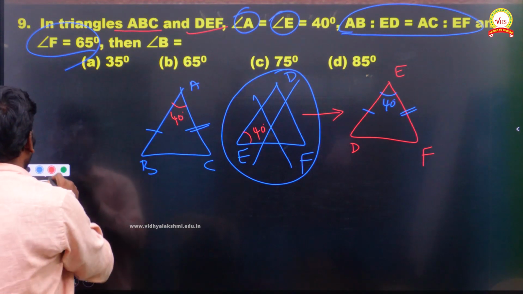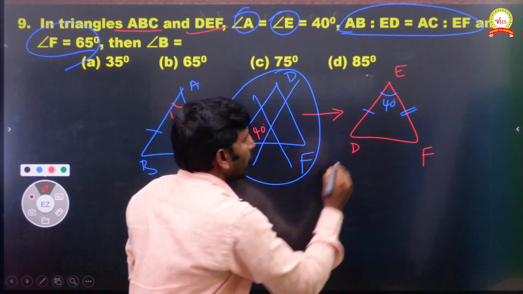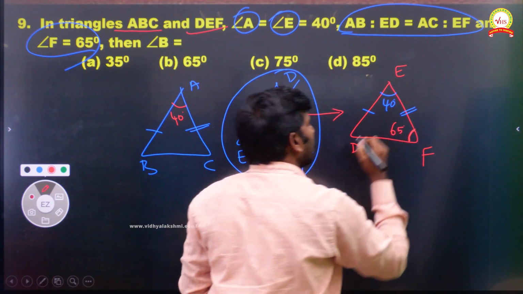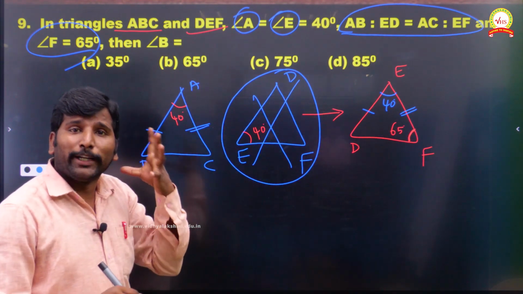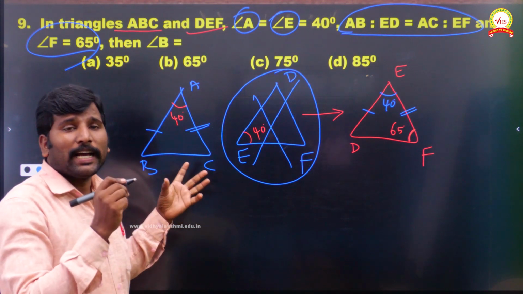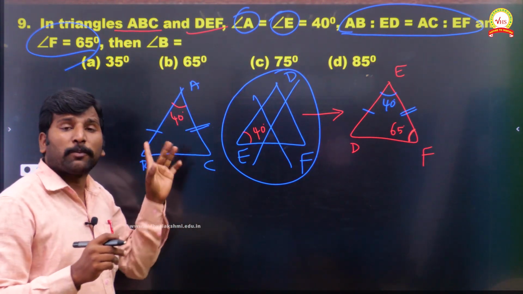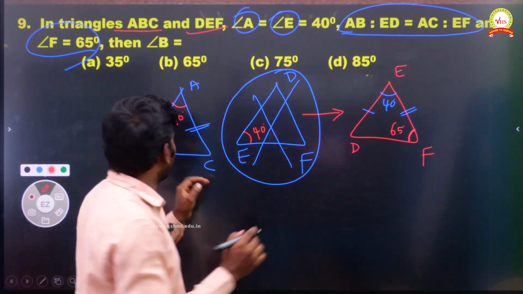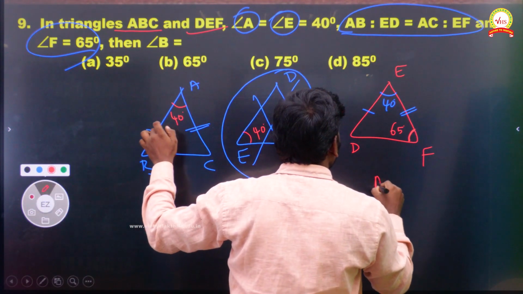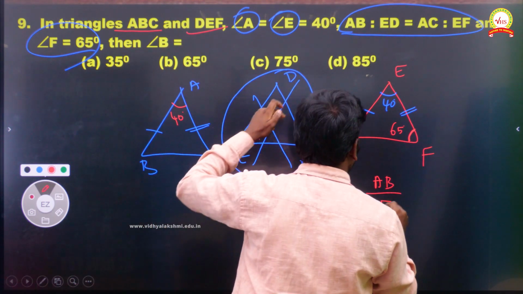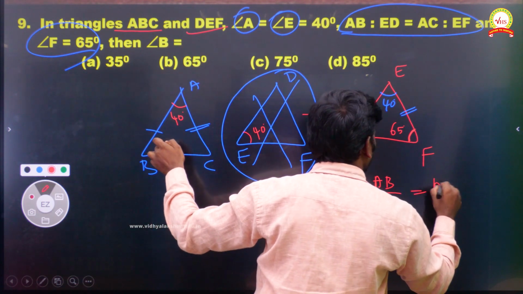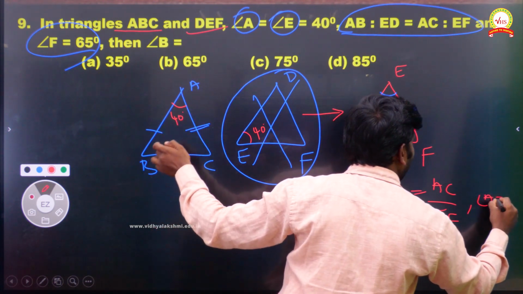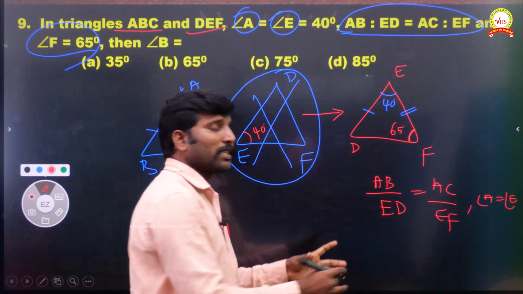You see, F is equal to 65. So F is here, we have a 65 degree. I told you just now, as per the side angle side criterion, these two will be similar. You see, AB divided by ED is equal to AC divided by EF, and angle A is equal to angle E. As per this, they are similar.